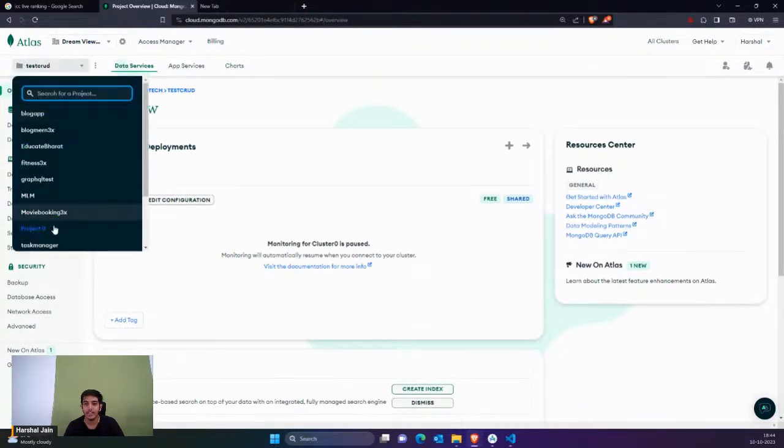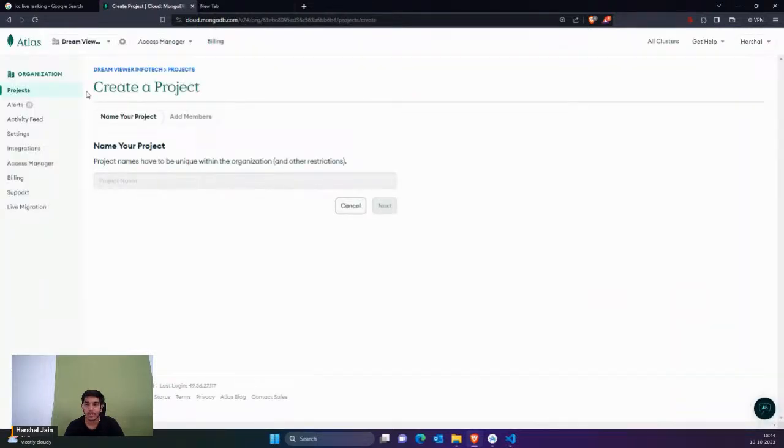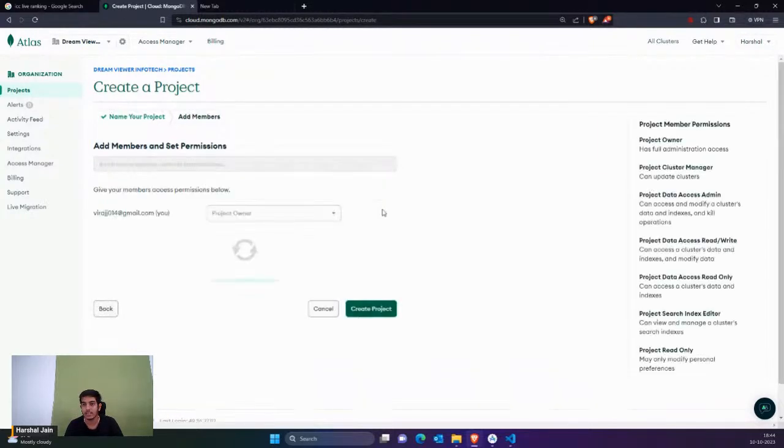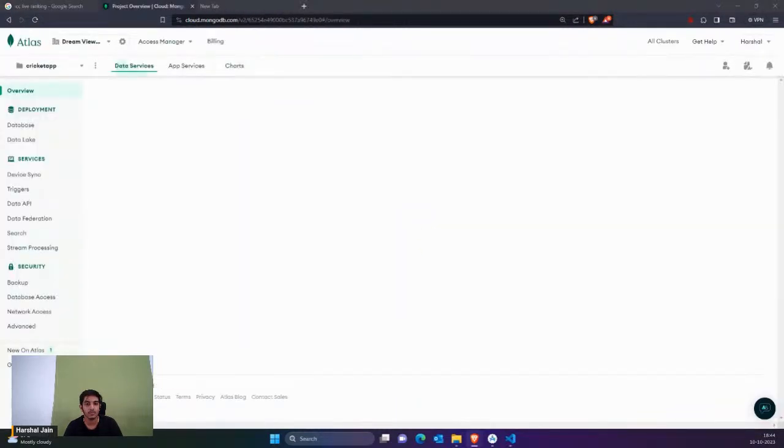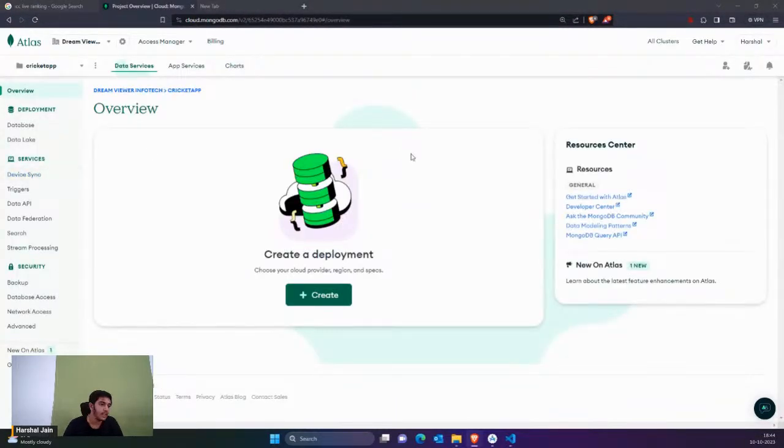Okay, so I'm going to simply create a fresh project, so new project, and let's name it, for example, cricket app. So next, and you can see, yes, I only want to add this user as the owner. That means me, myself. So create project. Then you can see that it's created.